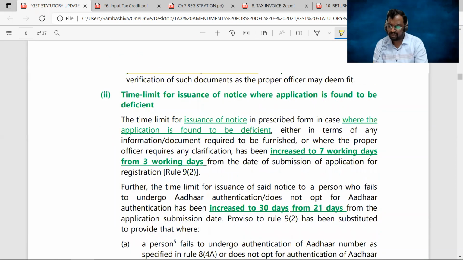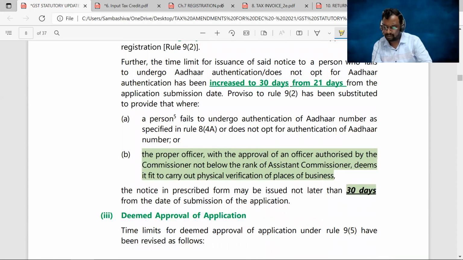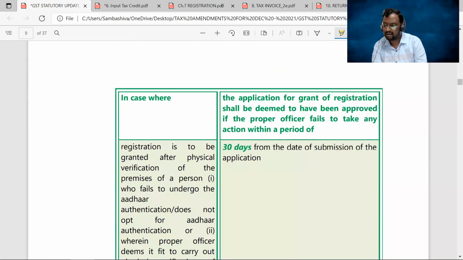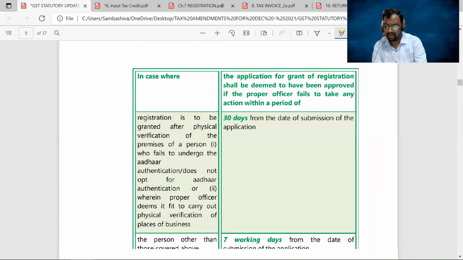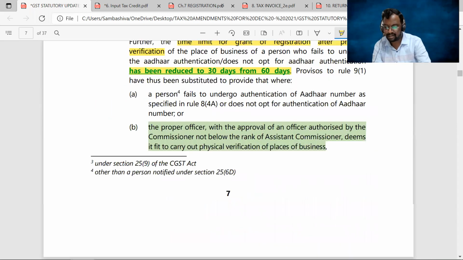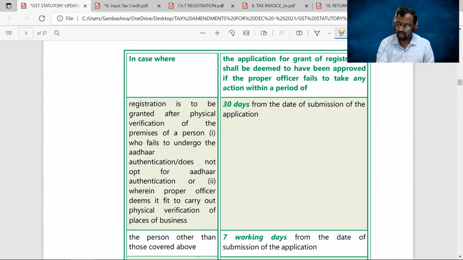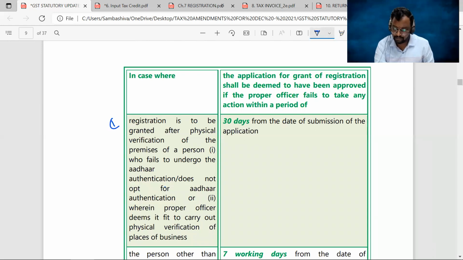The time limit for the issuance of the notice, which we had earlier decreased, has now been increased to 7 working days. This entire context is explained in a very brief and easy to understand manner in this table. You need not go through the entire theory; instead, you can just go through this table very easily. Look at the first scenario: registration is to be granted after physical verification of the premises. Now, what is the time limit?